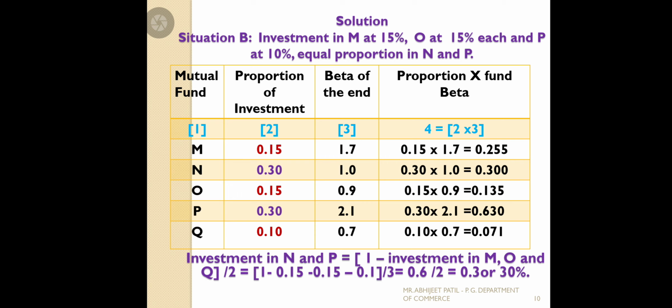The total of the last column should be your portfolio beta. So 0.255 plus 0.300 plus 0.135 plus 0.630 plus 0.071, and the summation gives the beta of the second situation, 1.39.